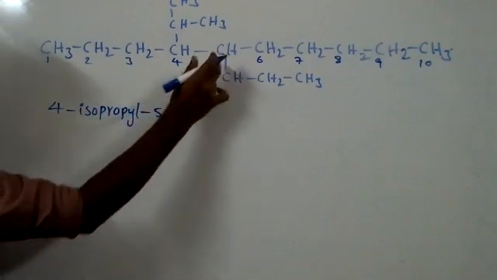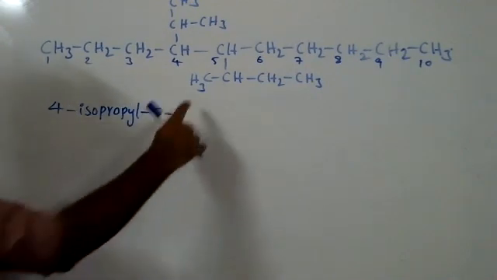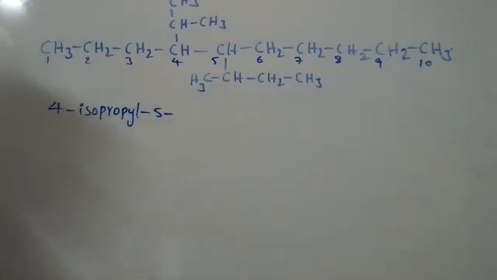Then at the fifth position, what is that group name? Isopentyl? No, there are only 4 carbons in this. See, 1, 2, 3, 4 butyl.